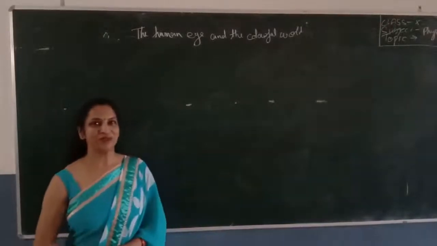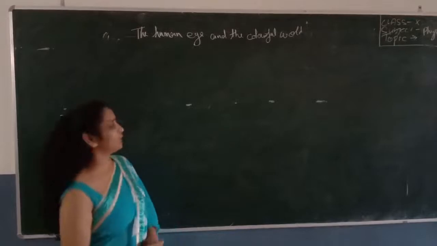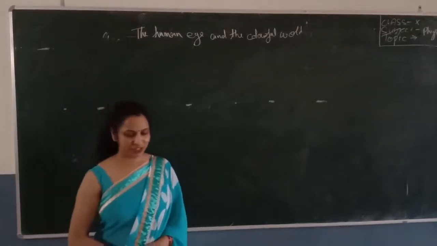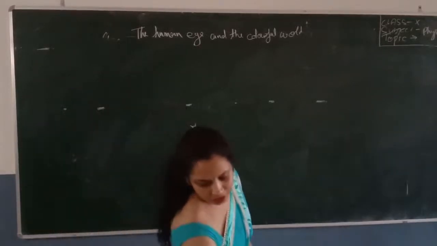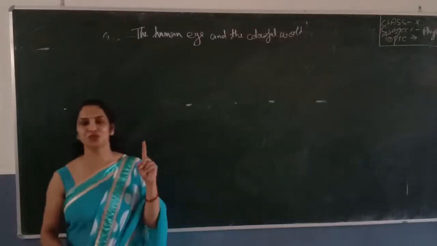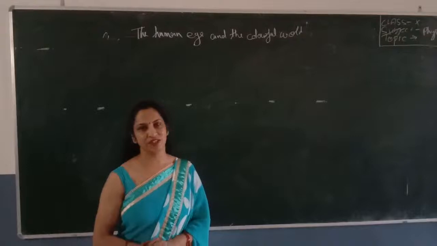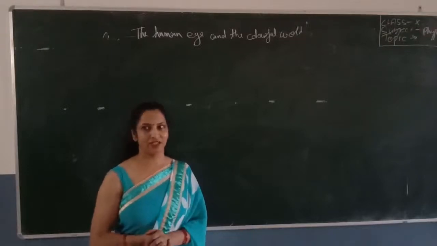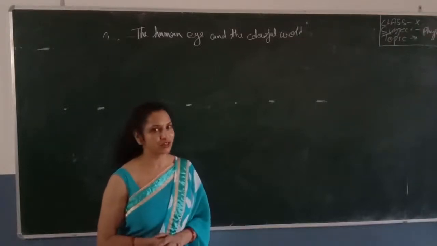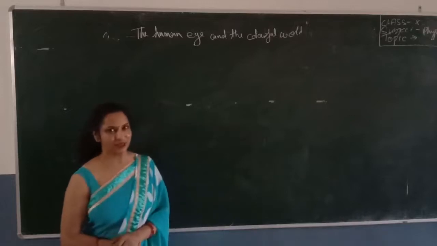Good morning, students. We are studying the chapter on the human eye and the colourful world, and we have studied the glass prism. A glass prism has two triangular faces and three rectangular faces, and through the glass prism we can disperse light. And now we know what the dispersal of light is and what the spectrum of white light is.